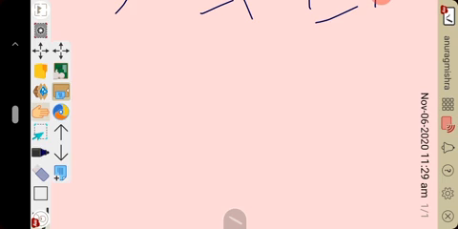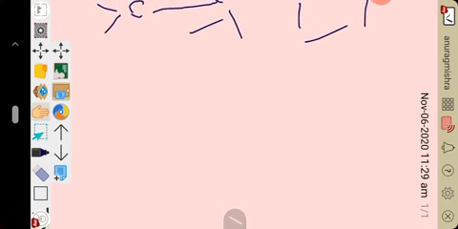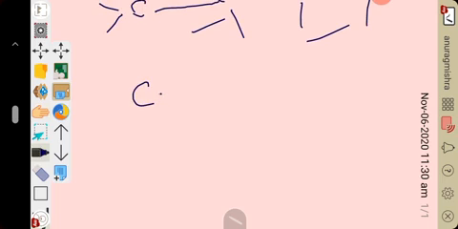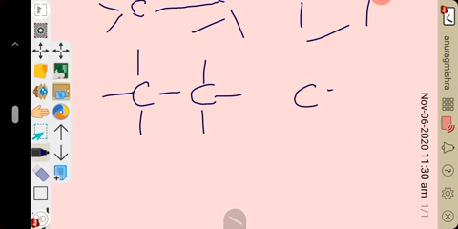If a carbon atom shares one pair of electrons between the carbons, it forms a single covalent bond. When it shares two pairs of electrons, it forms a double bond.